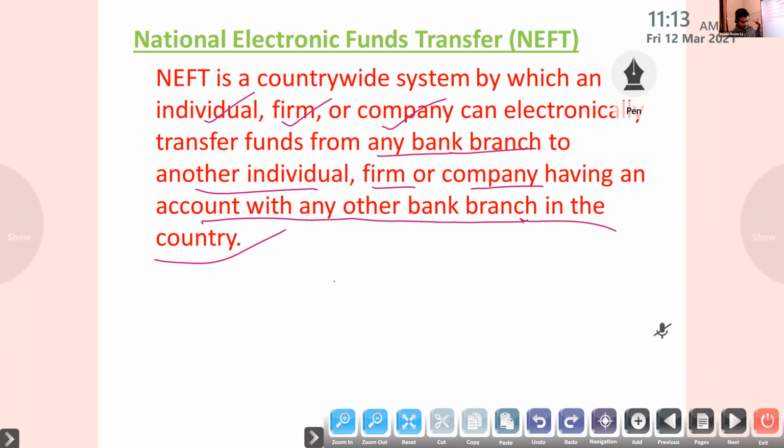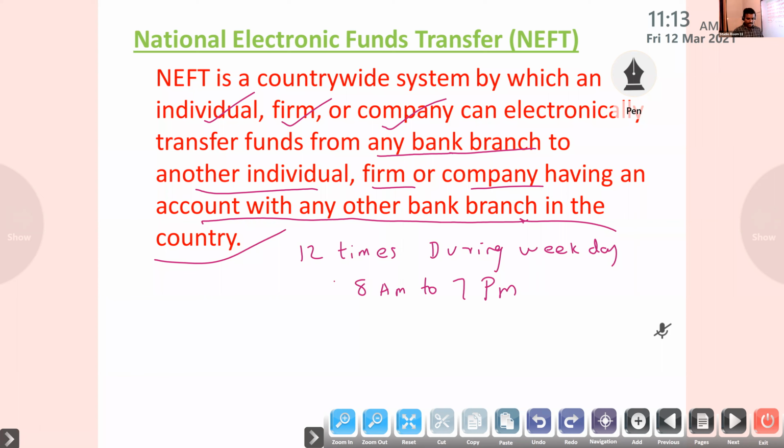That is NEFT. During weekdays, Monday to Friday, NEFT transactions take place 12 times a day, from 8 a.m. to 7 p.m. So particular times are there, for example 9:30, 10:30.